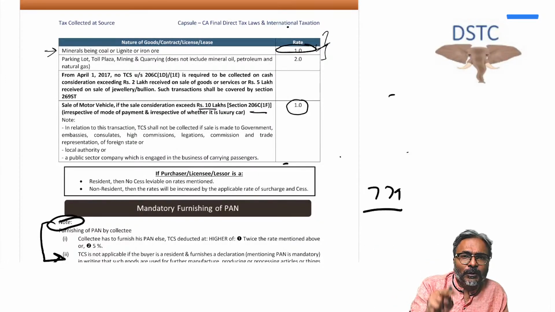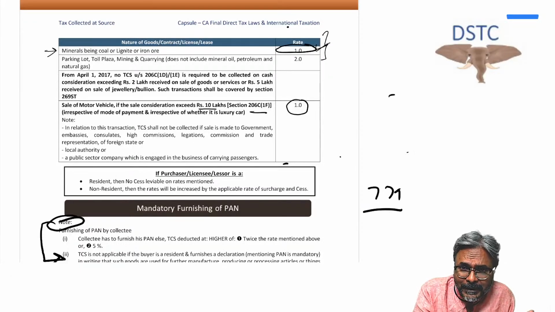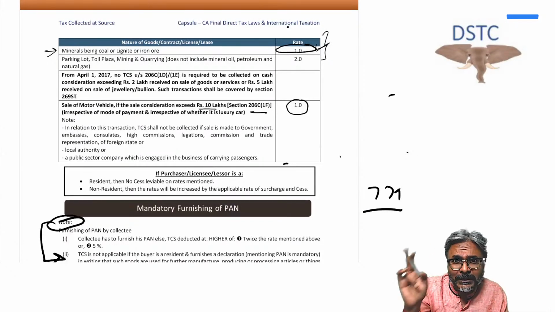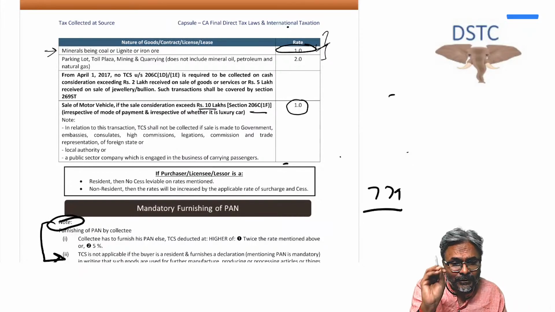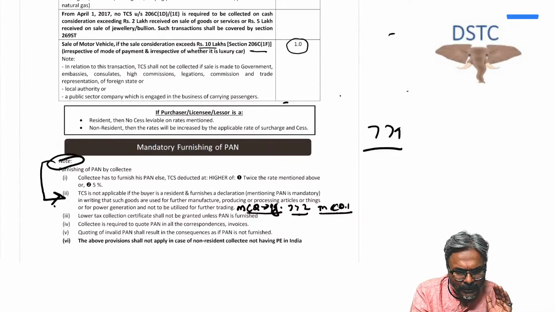It has to happen from the dealer to the buyer, not from the manufacturer to the dealer. That is also covered in the recent RTP for the November 23 examination, wherein if the sale of the motor vehicle has happened from manufacturer to dealer, then TCS under section 206C1F will not be applicable.